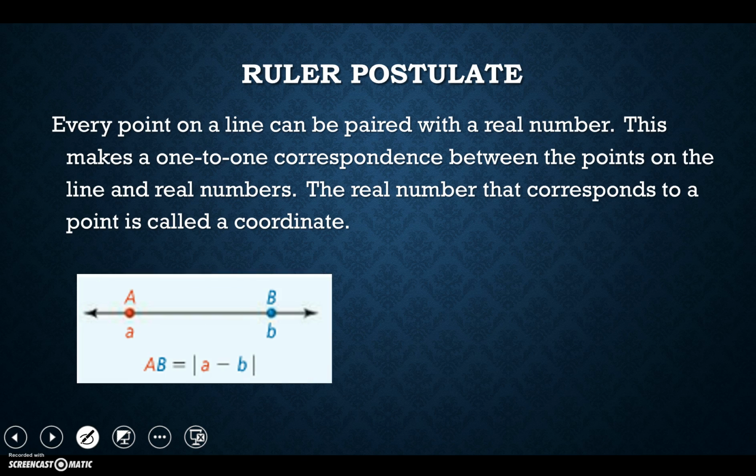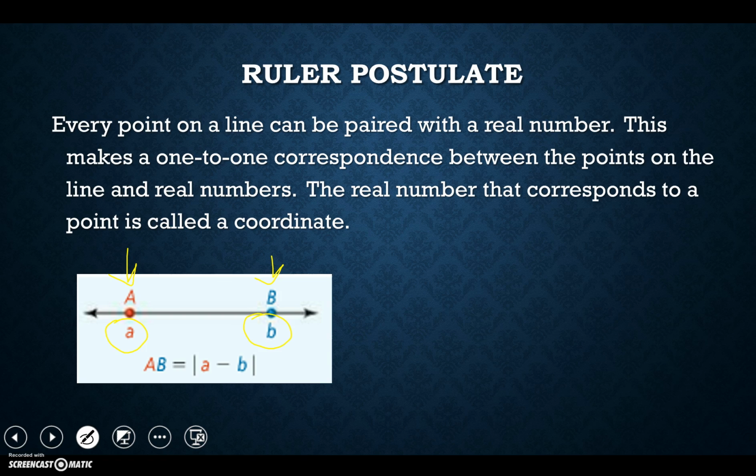The ruler postulate as a visual. I always love to give you visuals as well as the wording, because some people get the wording really well and some of you get the pictures really well. So what we can say is we want to find the distance from A to B. That's going to correspond to a specific coordinate, and we're just going to call it A and B for now. But on a ruler, that's actual numbers. And so what I can see is the distance AB.